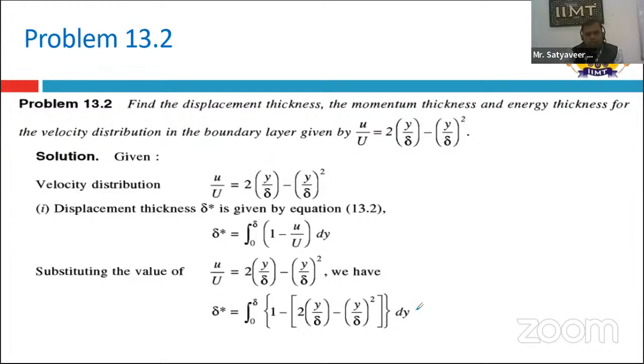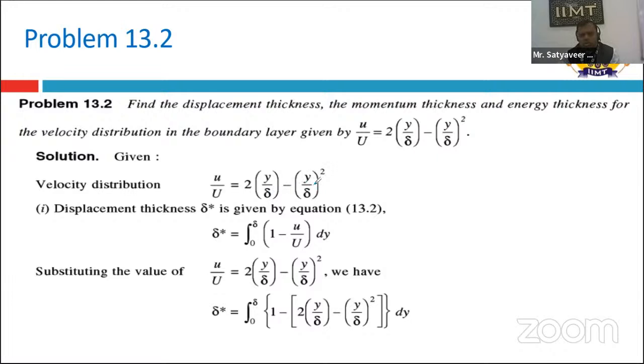Now for problem 13.2, we have the next question. Let us see how to solve it. Here we have to find the displacement thickness. We have to know the velocity distribution pattern. In this case, the velocity distribution is given as U by capital U equal to 2 times Y by delta minus Y by delta square.